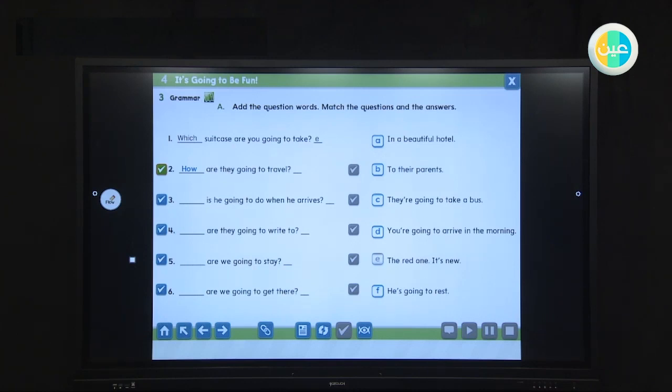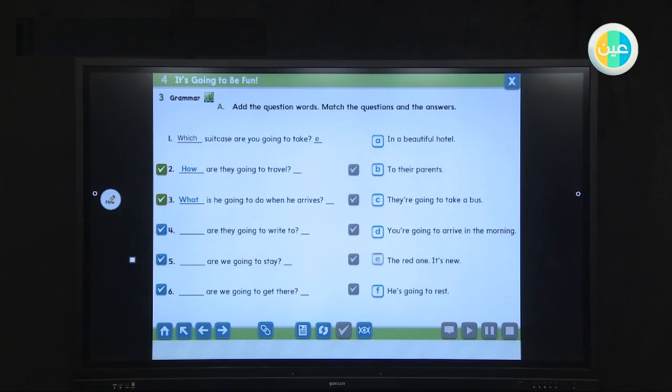Okay, look at number 3. What is he going to do when he arrives? For example, what is he going to do? Do you think it is, for example, B, to their parents, or F, he is going to rest? What do you think? Yes, of course, he is going to rest.